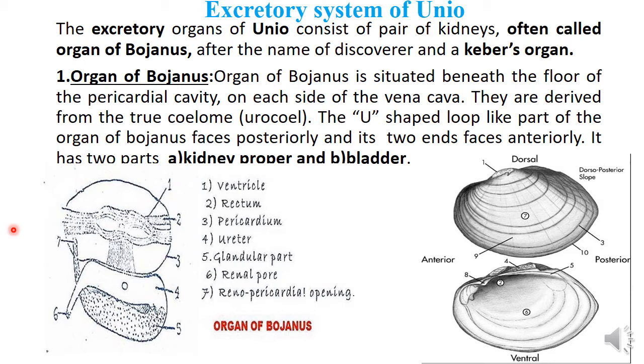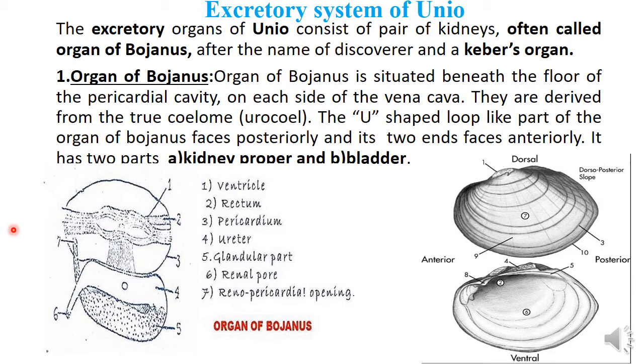So what happens once any animal ingests food? Those materials contain three types of components, that is fats, carbohydrates and proteins. Carbohydrates and fats contain the elements carbon, hydrogen and oxygen, while protein contains the element nitrogen.